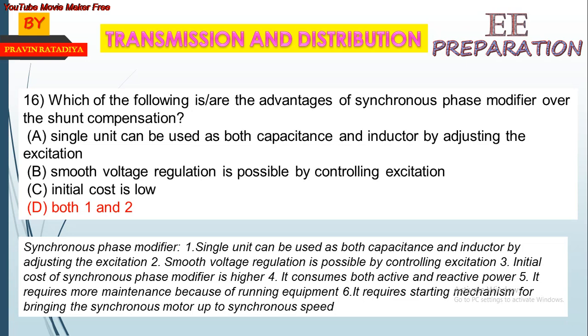The initial cost of a synchronous phase modifier is higher. It consumes both active and reactive power. It requires more maintenance because of running equipment. It requires a starting mechanism for bringing the synchronous motor up to the synchronous speed.